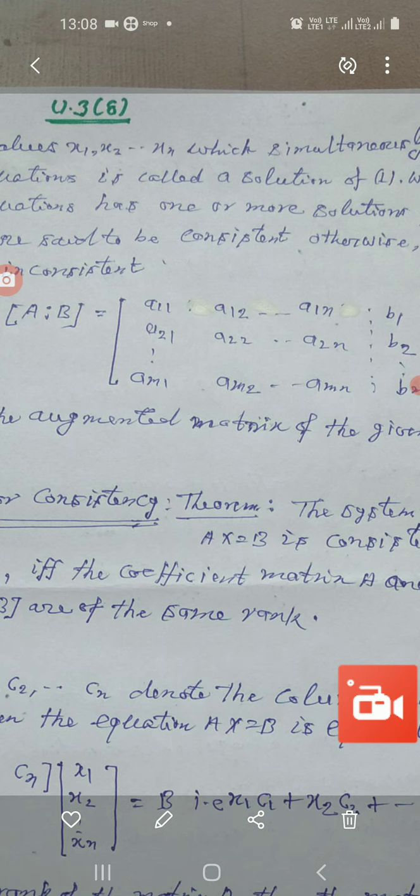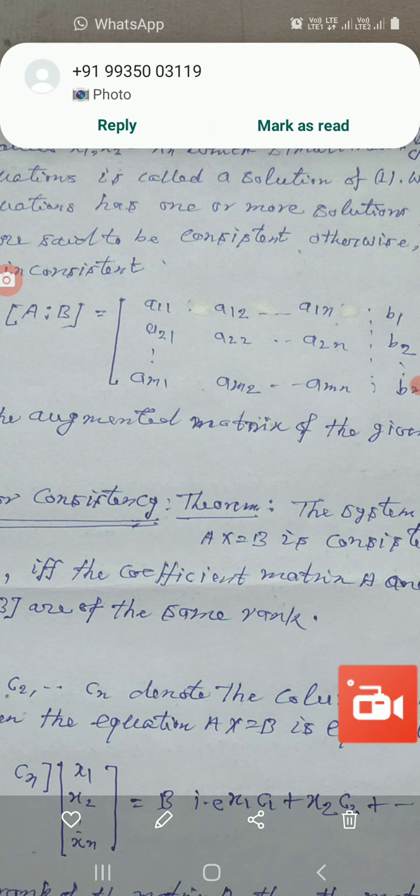Then the proof is very simple. Proof: if c1, c2 up to cn denote the column vectors of the matrix A, then the above equation Ax = B is equivalent to, in the first row, c1, c2 up to cn multiplied by the column vector x1, x2 up to xn, equal to B, and this may be written as x1 c1 + x2 c2 + and so on + xn cn = B, and let it be equation number 1.